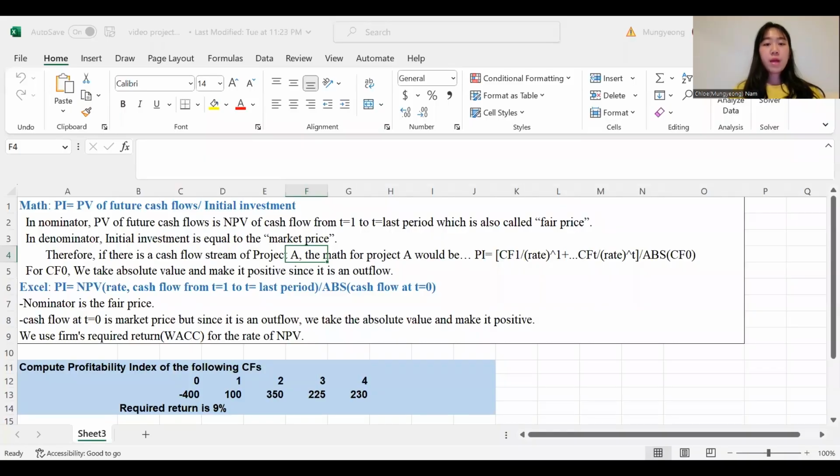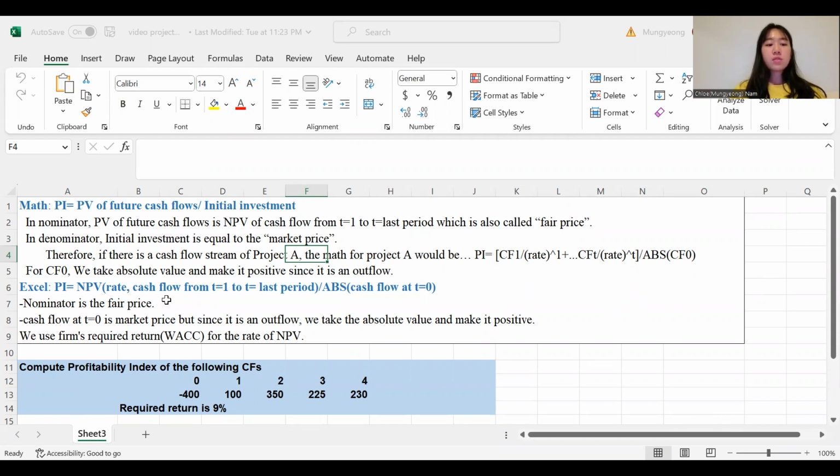So let's talk about the math and Excel function of PI. For the math formula, PI equals the present value of future cash flows divided by initial investment. In the numerator, the present value of future cash flow is the NPV of cash flow from t equals 1 to t equals the last period, and it is equal to the fair price. And the denominator, initial investment, is equal to the market price. For cash flow at t equals 0, we take the absolute value and make it positive since it is an outflow.